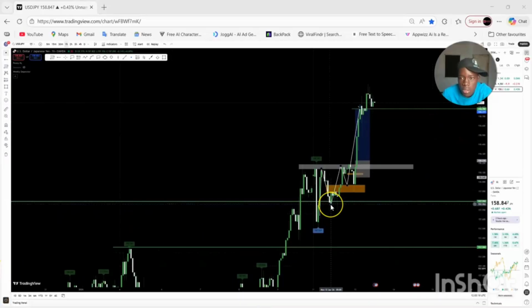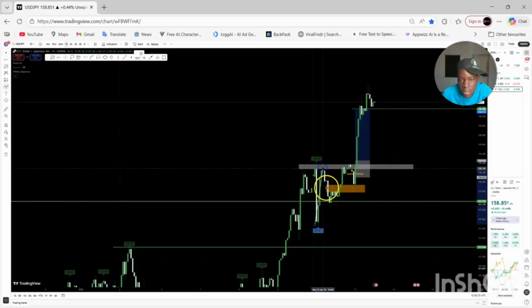So if I remove this one and show you how I was expecting the retest, it happened the way I expected. So the 1 hour gave us that retest, it dropped. It gave us this drop. It wicked around this area. So this was like a low bottom. It wicked around this area before moving to the upside. So I was waiting for a retest here to enter.